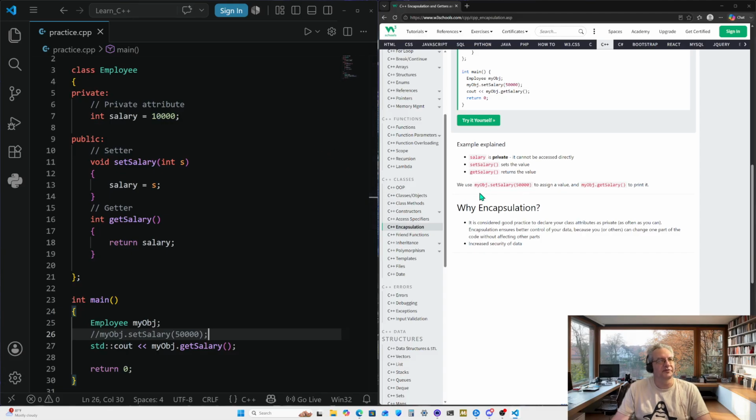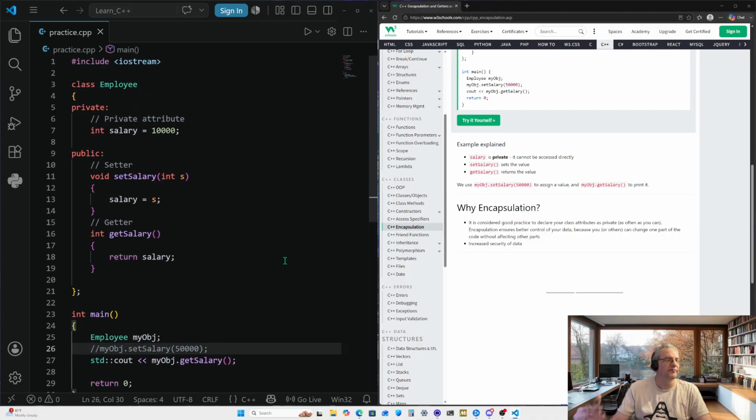Okay, we use myObject.setSalary to set 50,000 to assign a value, and myObject.getSalary to print. So yes, I just simply need to do more exercises like this so it can sink in deeper. I think that would help with getting things going in my head a little bit better.